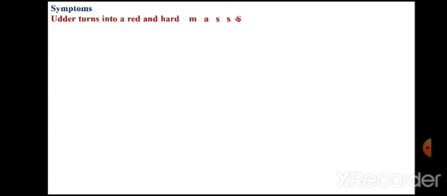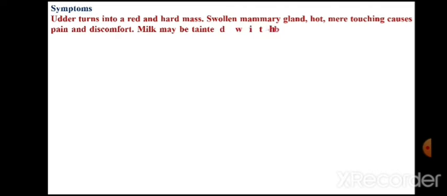The symptoms of this disease are that the udder turns into a very hard mass and there is redness. It becomes swollen and hot because of the presence of inflammation, and even mere touching of the udder causes a huge pain to the animal.